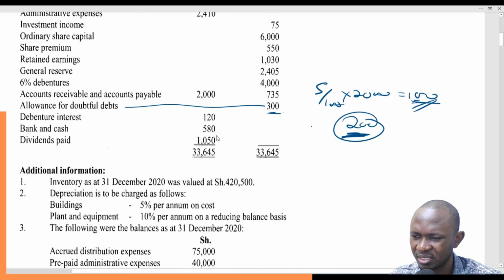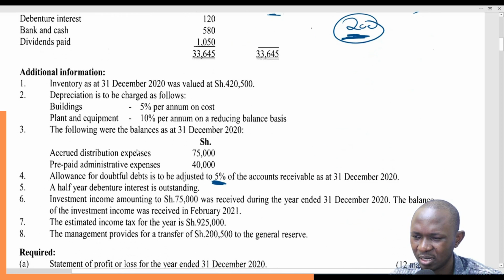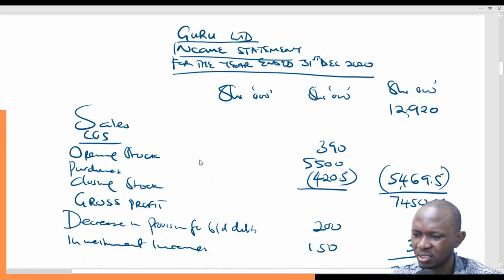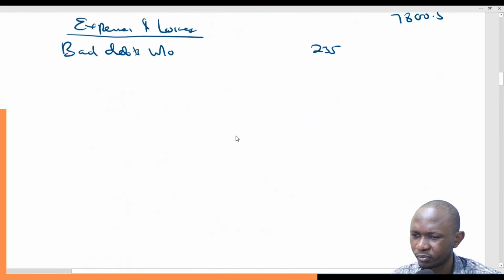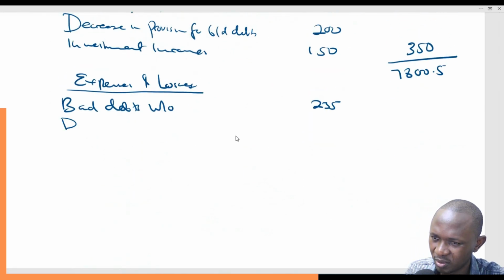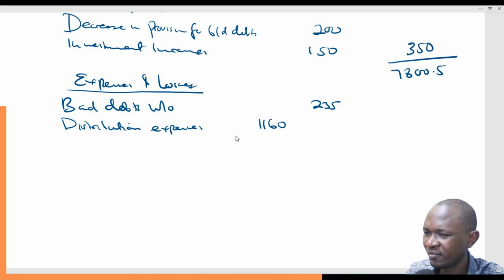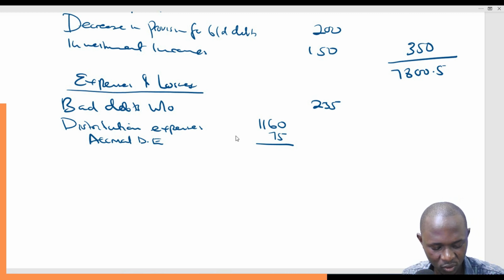Distribution expenses 1160. Was there something on distribution expenses? Yes, accrual. So distribution expenses is 1160, but since we have an accrued distribution expense of 75, remember it has been written 75,000, but it's actually 75 because the zeros are supposed to be restricted. That will give us 1235, like that.